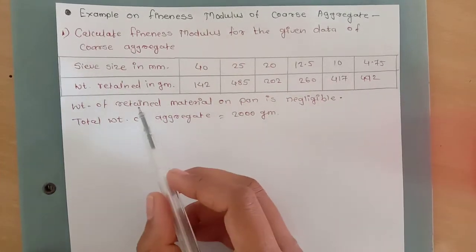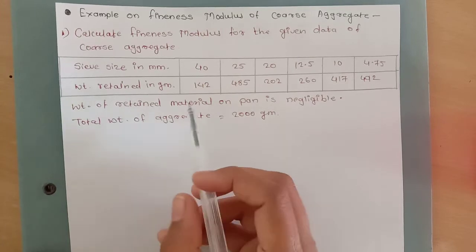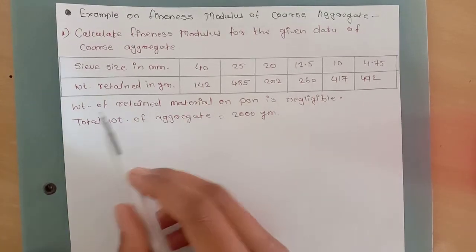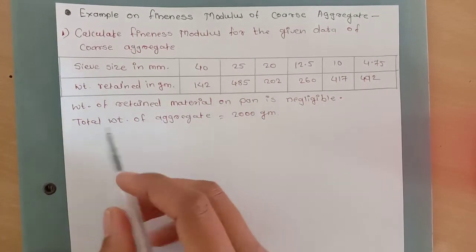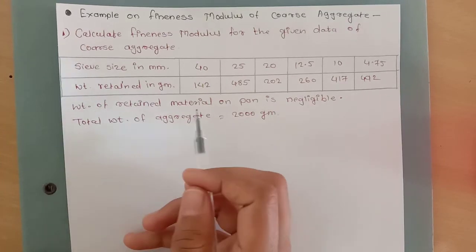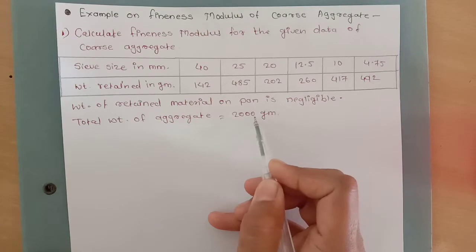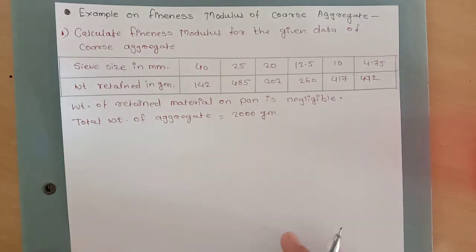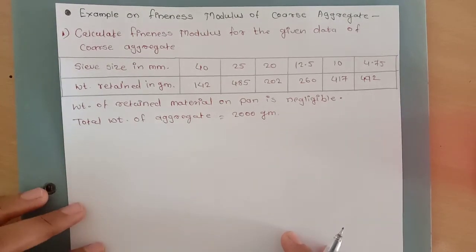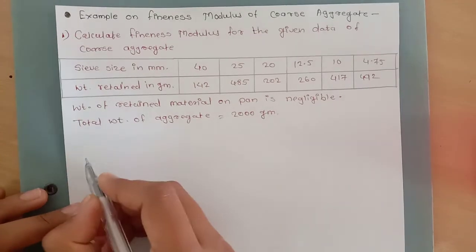The weight of retained material on the pan is negligible and the total weight of aggregate is 2000 gram.